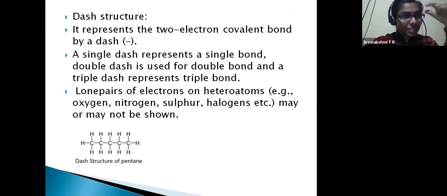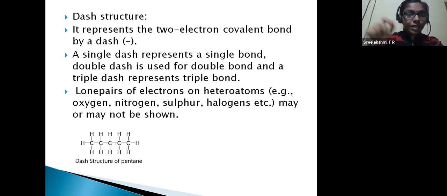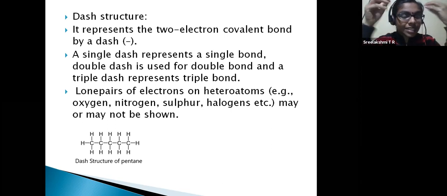Single dash means single bond, double dash means double bond, triple dash means triple bond. You don't have to write the notes word by word. Single dash, put an arrow mark, single bond; double dash, double bond; triple dash, triple bond, something understandable and short for you.